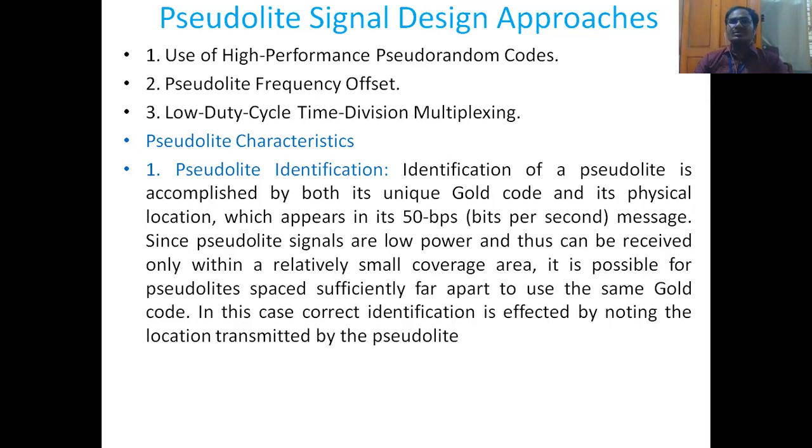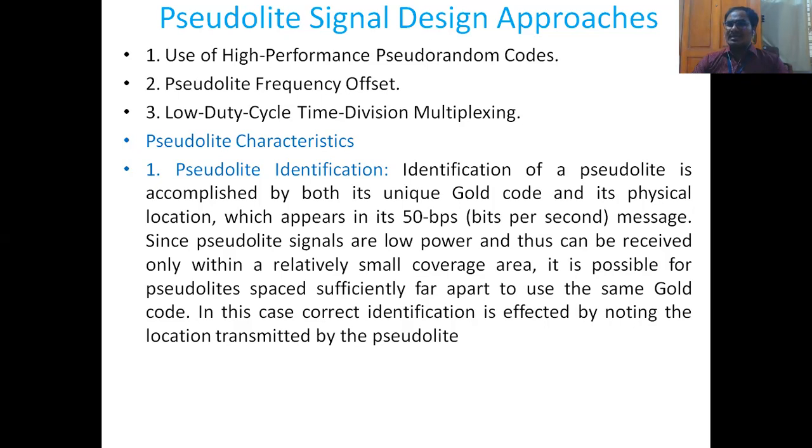So the first one is pseudolite identification. A pseudolite must be identifiable. It is accomplished by both a unique gold code, we are using a unique gold code, and its physical location, which appears in its 50 bits per second message. The GPS signal will send the same signal with 50 bits per second, and the pseudolite signal is also sending the same message with 50 bits per second.